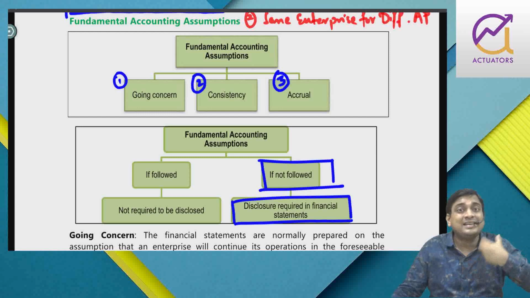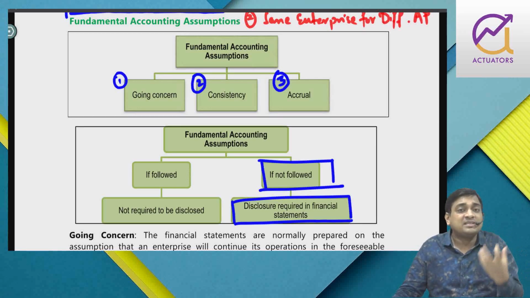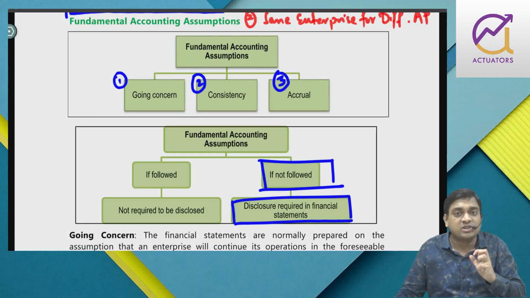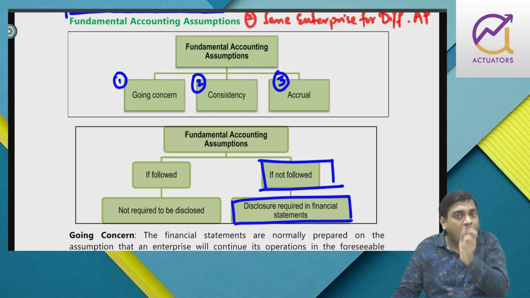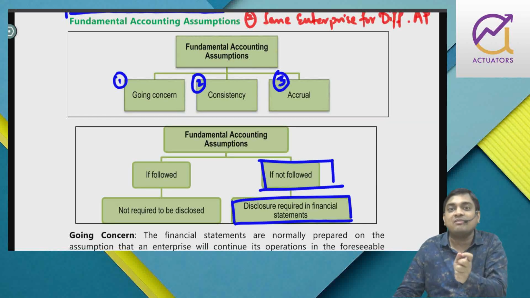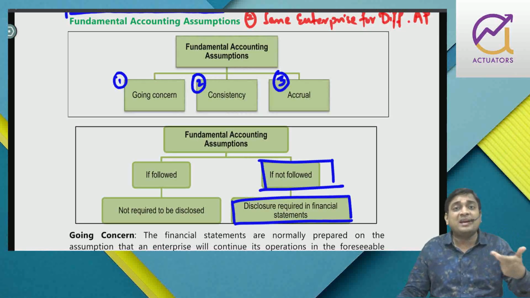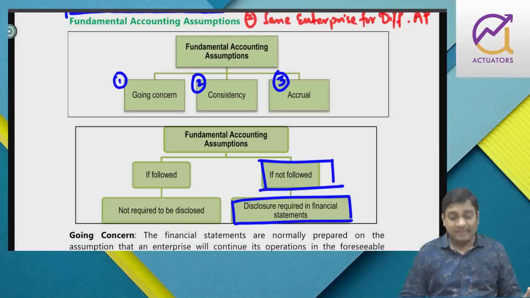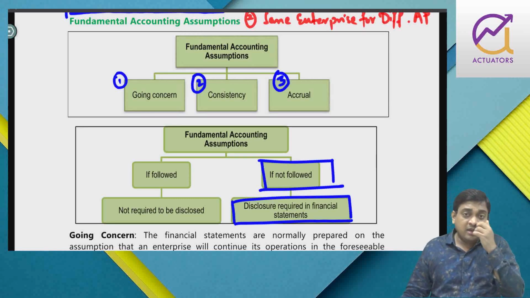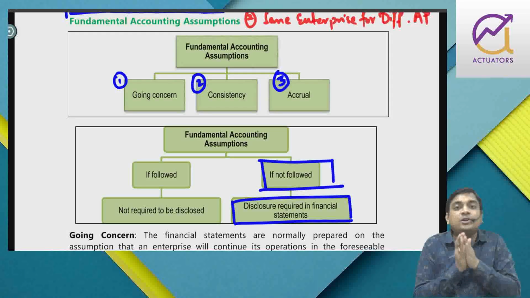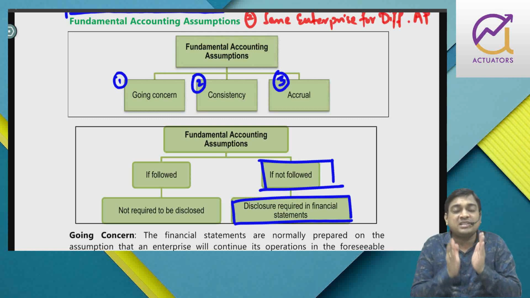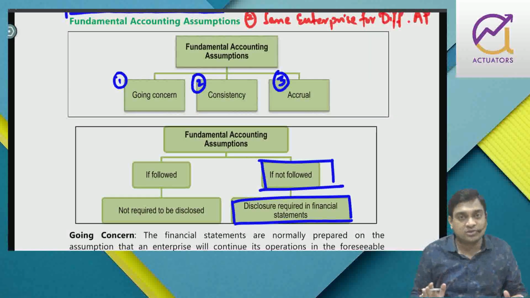If your going concern is in danger, your business is not going to continue in the near future, so you are going to report all assets at net realizable value. It is because of going concern that you make a distinction between capex and revenue expenditure. So if going concern is followed, no need to disclose. Only if going concern becomes inappropriate do you have to disclose it.